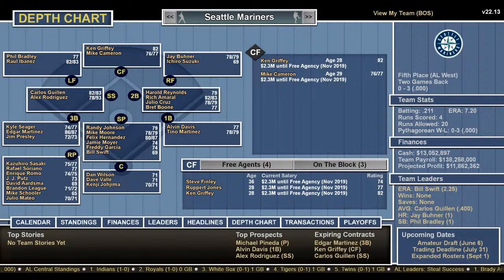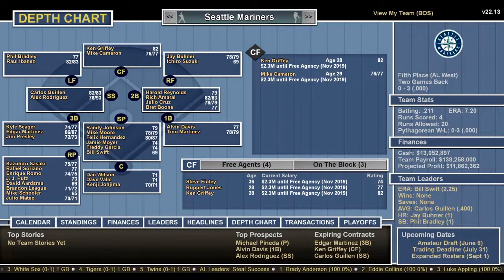Not bad, not bad. Relief pitchers, Kazuhiro Sasaki, Rafael Soriano, Enrique Romo, J.J. Putz. He pitched briefly for the Red Sox. I remember he was awful. David Aardsma, he pitched for the Red Sox too. Brandon League, Mike Schooler, and Julio Mateo.